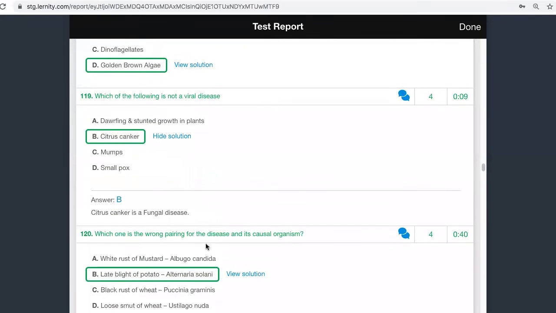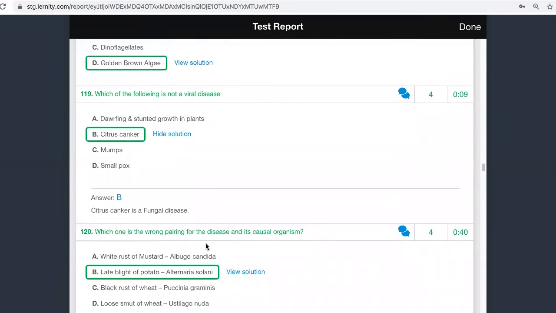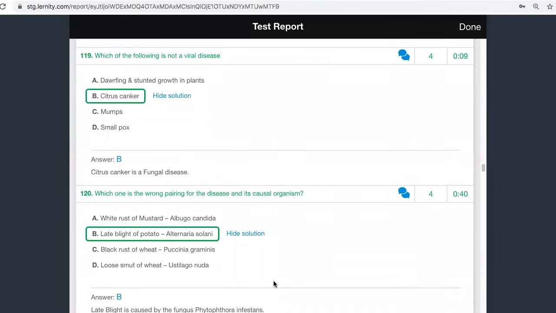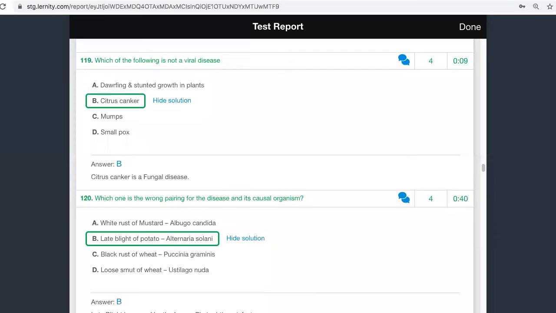Next question, which of them is a wrong pairing of the disease and the causal organism? Just now we studied that mustard, if there is a disease, it is Albugo. They have given here late blight of potato is caused by the fungus Phytophthora infestans.